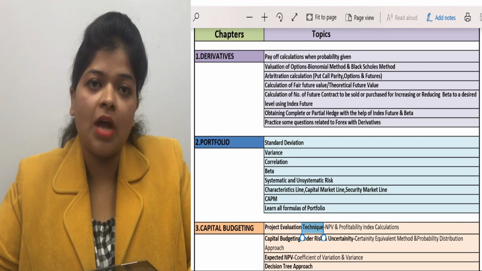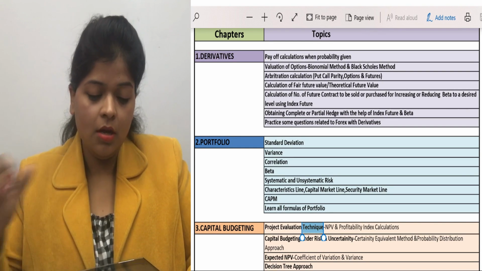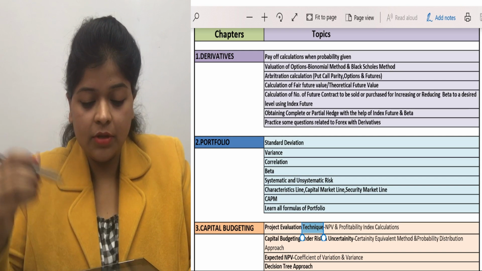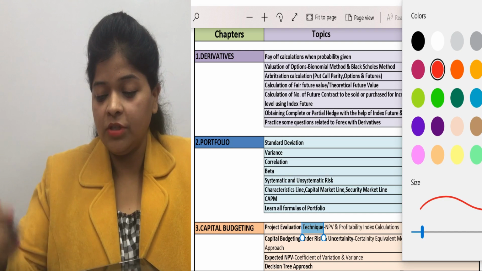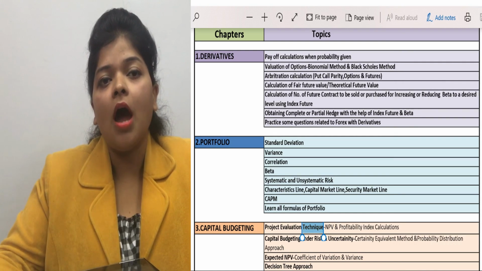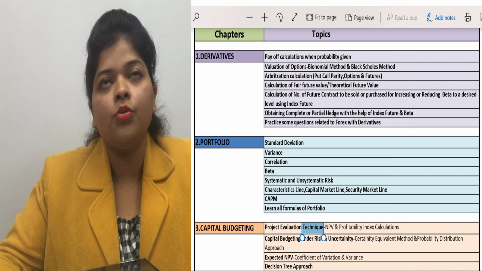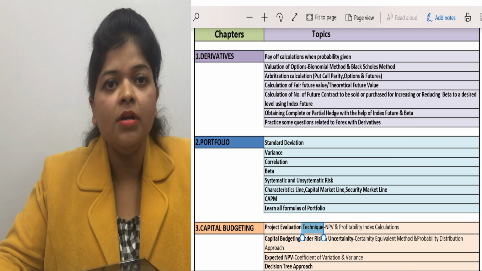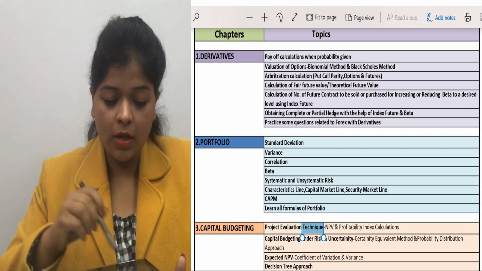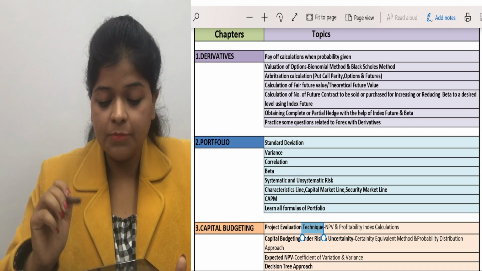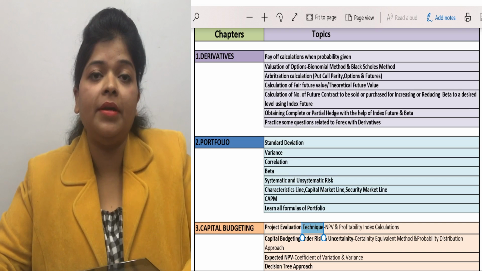So first of all, start from the derivatives chapter. In the derivative chapter, try to complete these 7 to 8 topics which are very important, and out of these 7 to 8, I told you 3 to 4 topics to be covered. First topic is payoff calculations when probability is given.